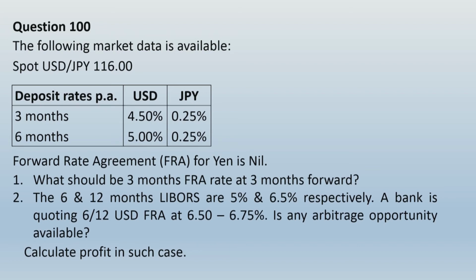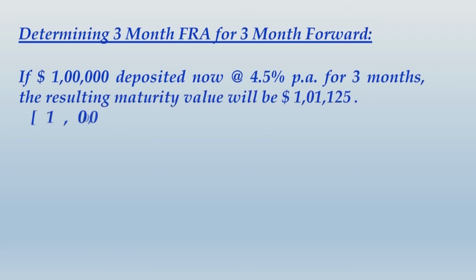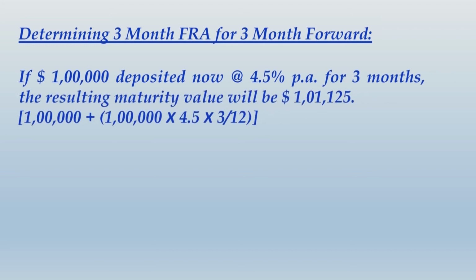Alright, I believe either you have already attempted the calculations or you have been a little lazy to work it out on your own and still want my help. In either case, I show you the solution for the first part now. So we will determine the 3-month FRA rate for 3 months forward. In other words, this is the 3 by 6 FRA rate. And I am taking $1 lakh as the base amount.